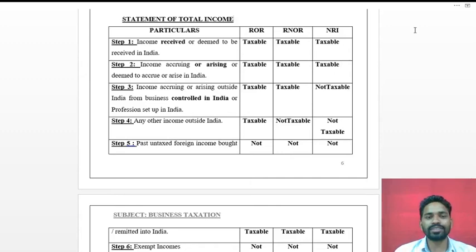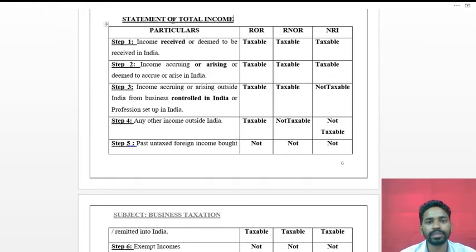Hi students, in the last class we discussed the problem on the residential status of an individual, and I hope all of you understand the problems on the residential status, as well as the resident but not ordinary resident and the non-residents. So we already covered problems on this topic. Now in this session we will see the statement of total income.